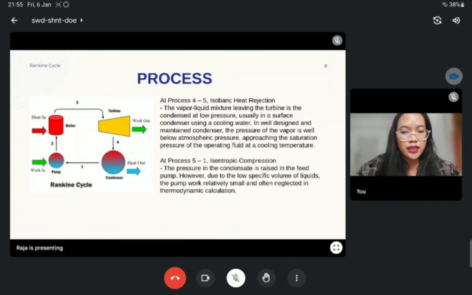And last but not least, process 5 to 1 is an isentropic compression. The pressure of the condensate is raised in the feed pump. However, due to the low specific volume of liquids, the pump work is relatively small and often neglected in thermodynamic calculations.